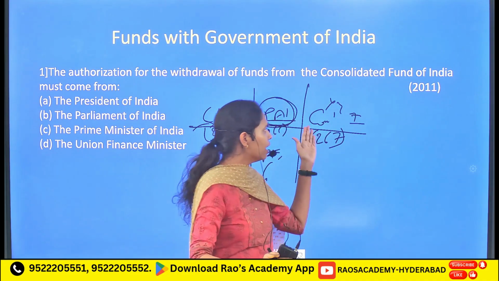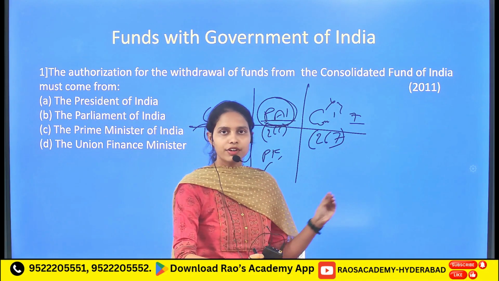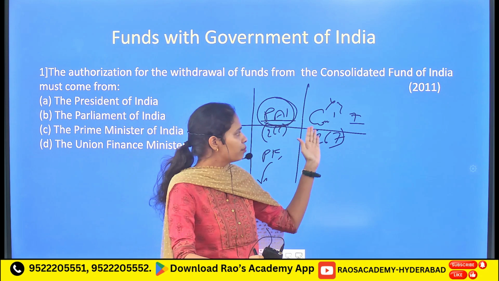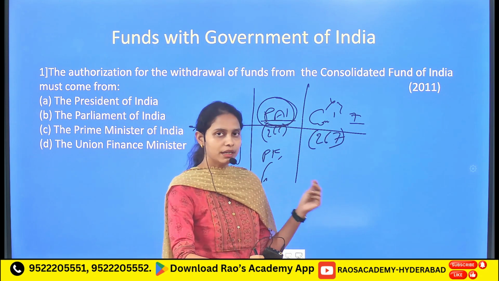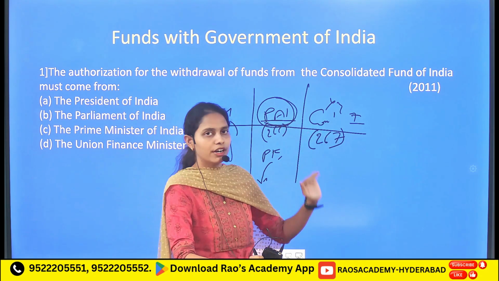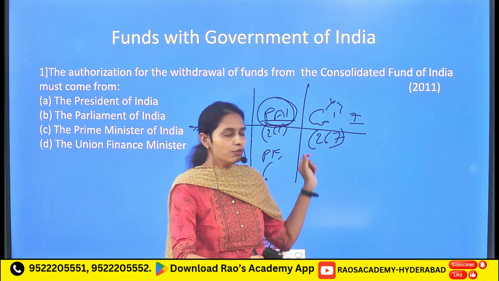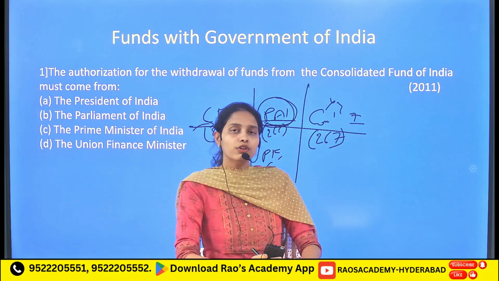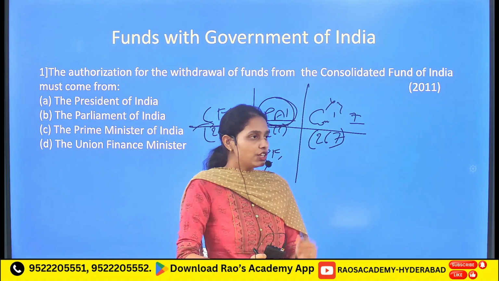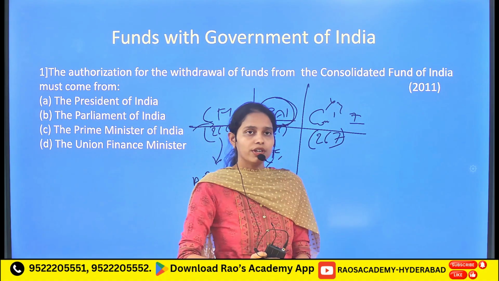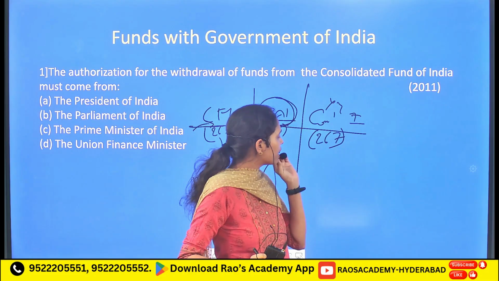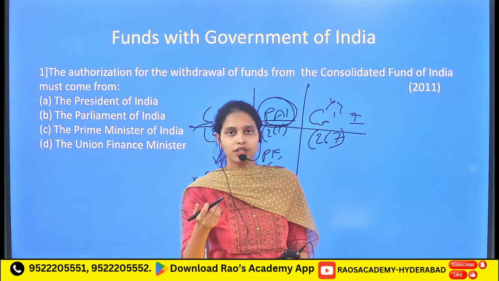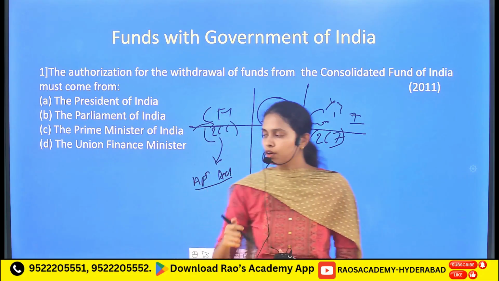Then followed by the Contingency Fund of India, where the different subjects included have been brought in through a law by Parliament. The amount from this Contingency Fund of India will be taken in order to fulfill different unforeseen situations. And this Contingency Fund of India will also be completely under the control of the executive, that is, the Union government.